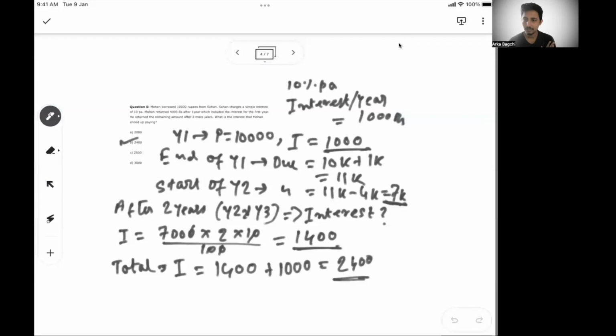That's why the principal is reduced by 3,000 only and not 4,000. So he paid 1,000 rupees as interest in the previous year, and after 2 more years, year 2 and year 3, he has to pay 1,400 as interest. So the total interest is 1,400 plus 1,000, which is 2,400.